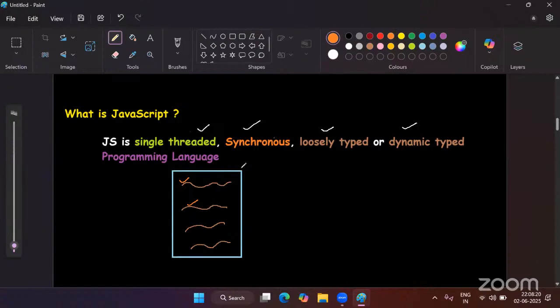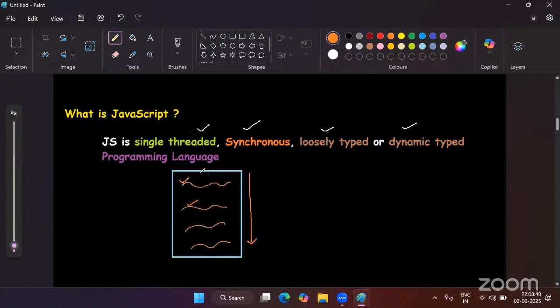Then what is synchronous? The meaning of synchronous is that the execution of your statements will be step by step. Step by step means in JavaScript, execution will start from top to bottom. So JavaScript will execute the first statement.